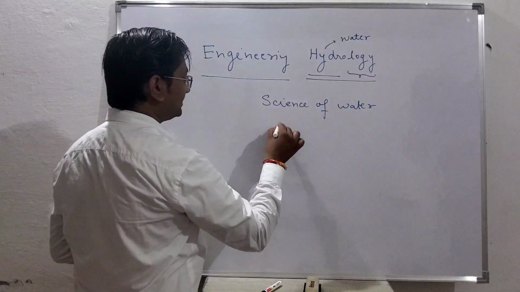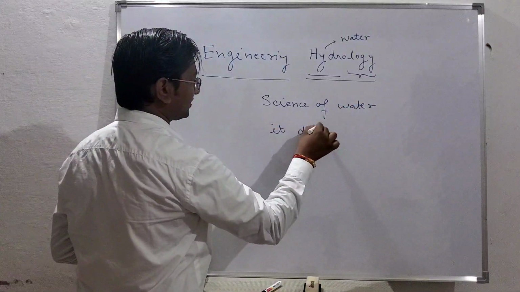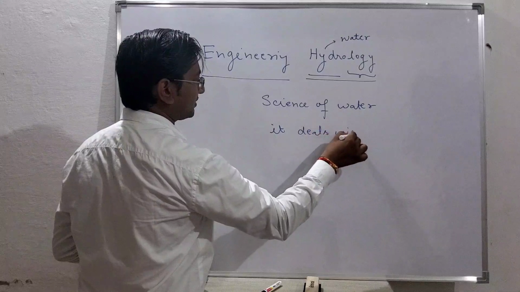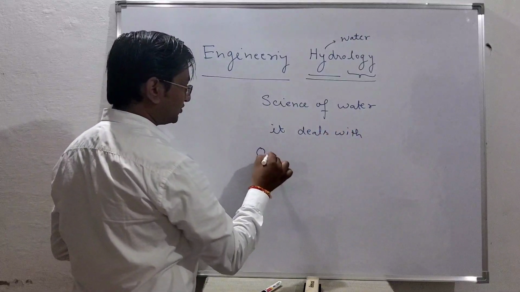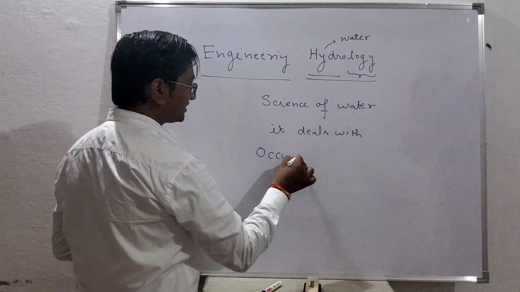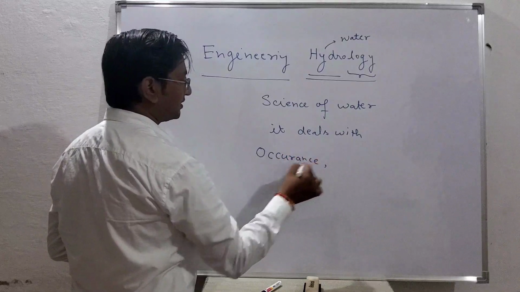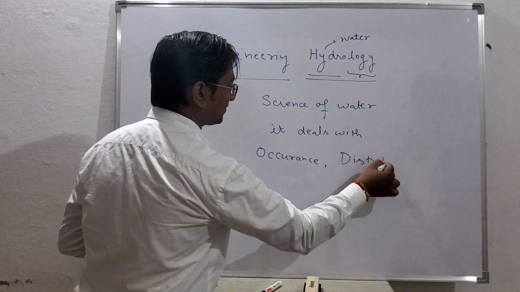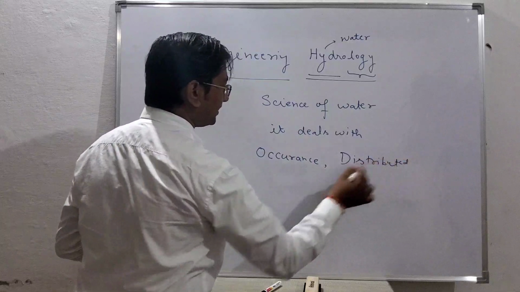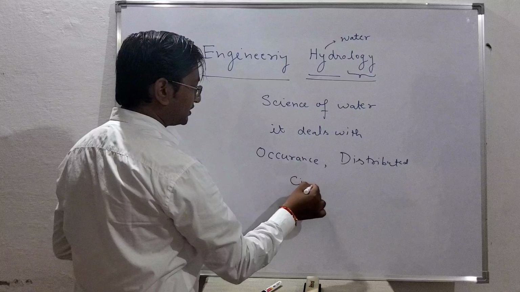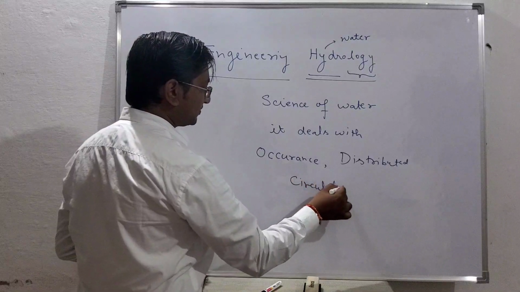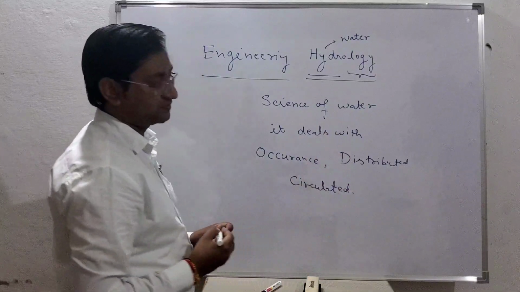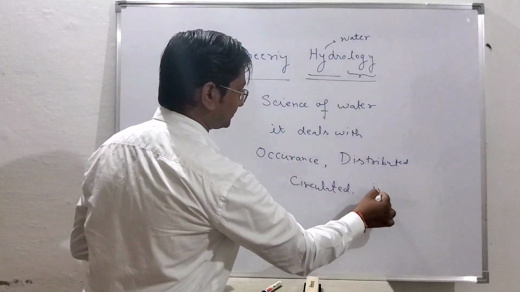It deals with occurrence, the existence of water, how it is distributed, and how it is getting circulated. All this we will study in this course, in nature.